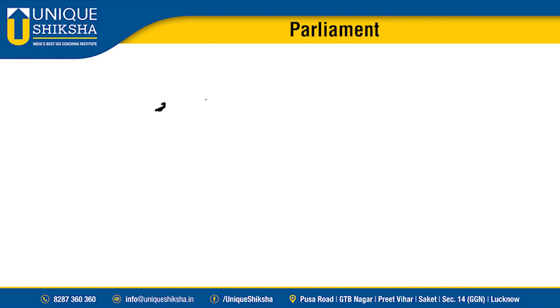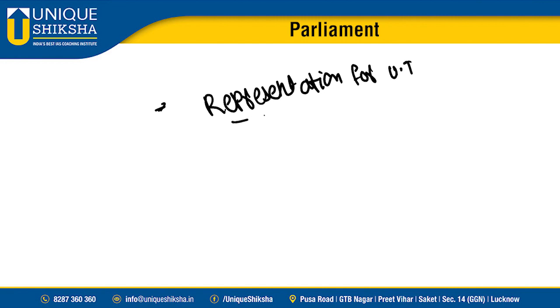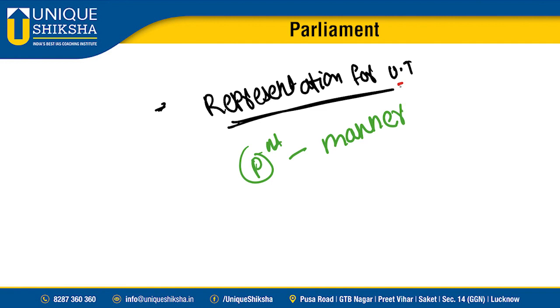In the same way, our constitution hasn't talked about what should be the way for representation in UTs, representation for union territories. It hasn't said whether members from the UT should be given representation. Our constitution was silent; in fact it empowered parliament to take the decision on what should be the manner for choosing representatives of UTs, meaning union territories.